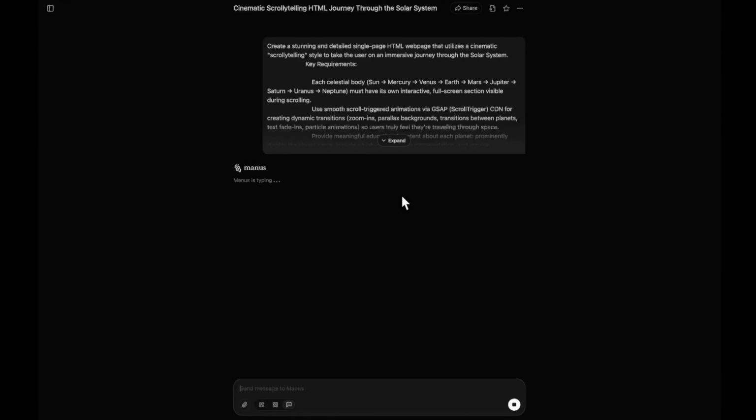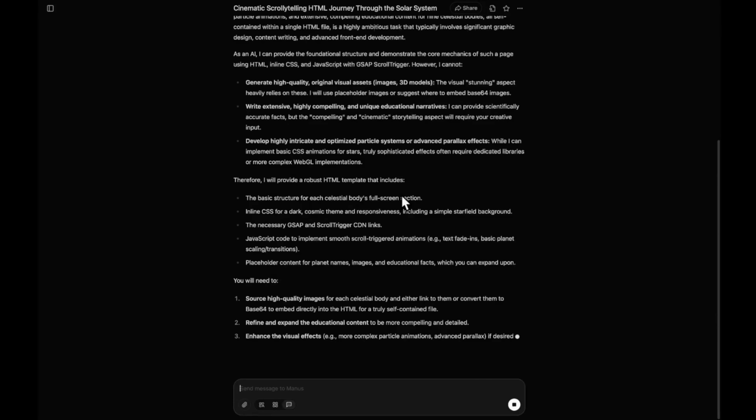Let's see. Don't get me wrong, guys. If you're using the agent mode, the performance will be significantly better. But the point is here we are not testing the agent mode, which is quite limited, and you just get 300 credits per day. But we are actually testing the free interface that we have.